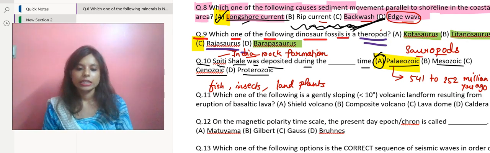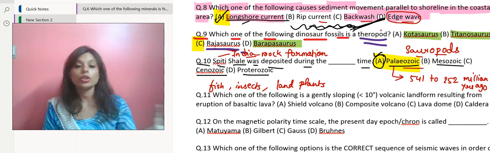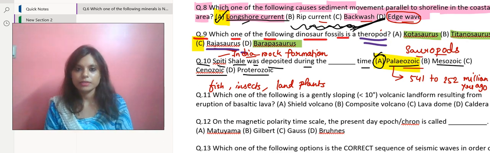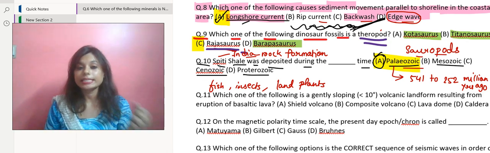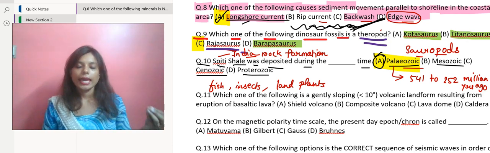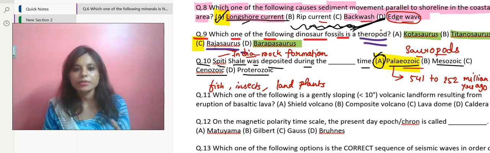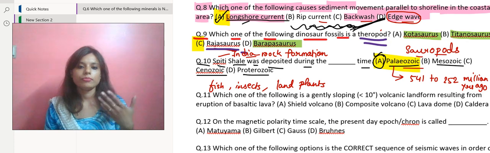So this time period is also characterized by significant geological events like the formation of the supercontinent of Pangaea that we have knowledge of, and there were several other major extinction events. Extinction events means maybe something happened on the planet and all the life forms got destroyed, just like the previous question that we were discussing about dinosaurs.